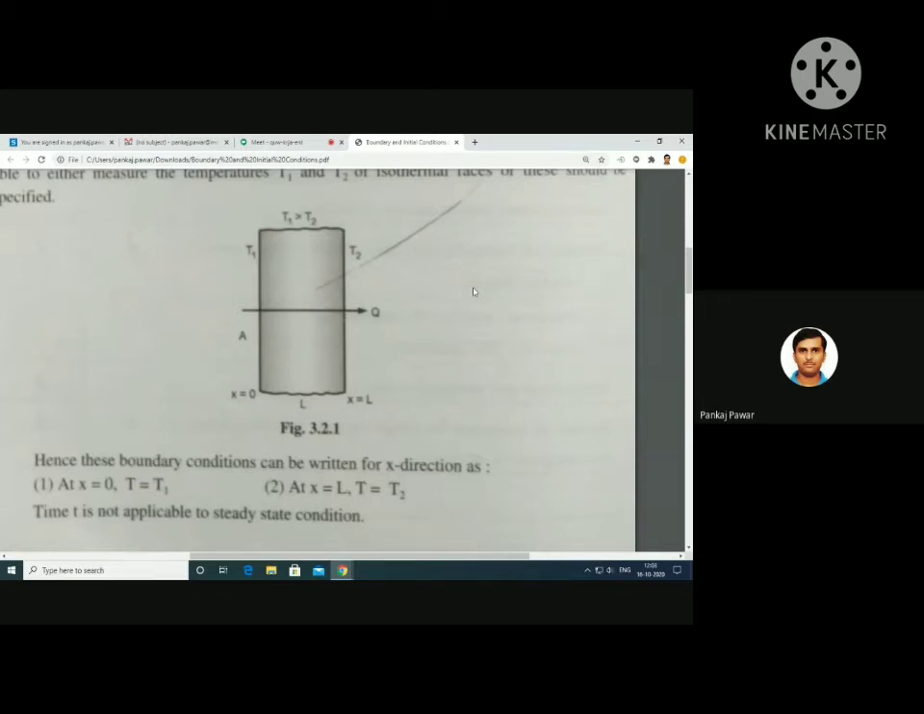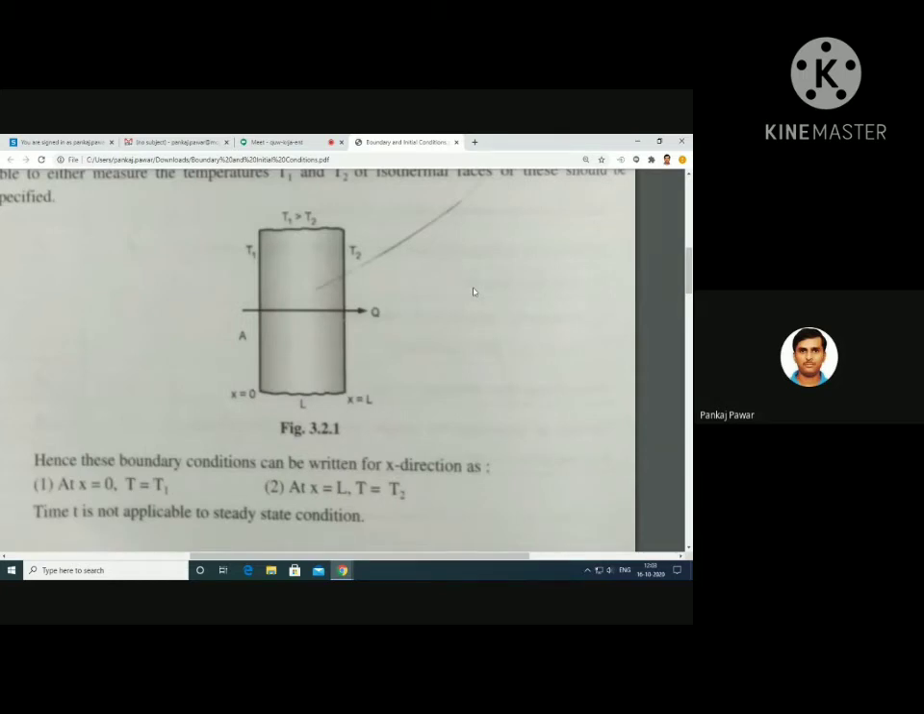Okay. Similar boundary conditions you can have for the solid cylinder. So for a solid cylinder, the temperature boundary condition will be somewhere like this. At r is equal to 0, that is the center of the cylinder, you have the temperature, let's say T is equal to T1. This will be the first boundary condition. Second, at r is equal to capital R, that is the radius of the cylinder, or on the outer surface of the cylinder, temperature T is equal to T2. So this can be the boundary condition for the solid cylinder.